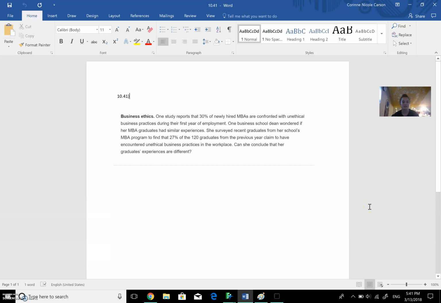The first problem I'm going to explain how to do is in Chapter 10, number 41, which states below — I don't have the actual PDF, but in my Word copy — one city reports that 30% of newly hired MBAs are confronted with unethical business practices during their first year of employment. One business school dean wondered if her MBA graduates had similar experiences.